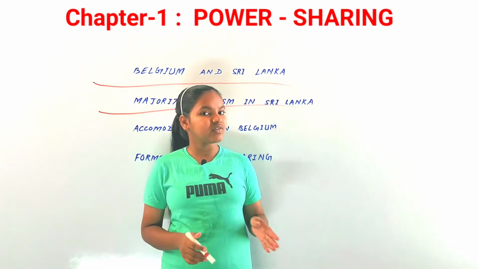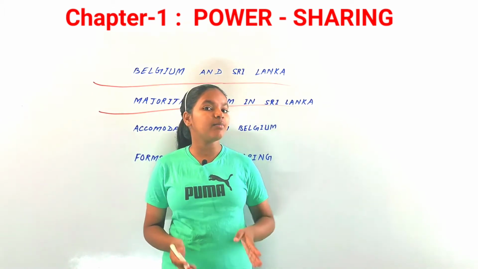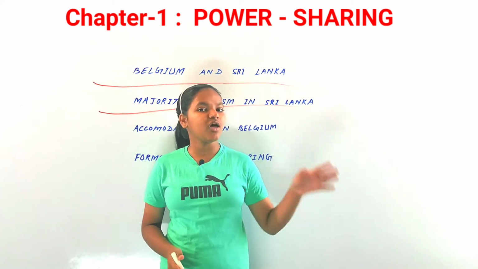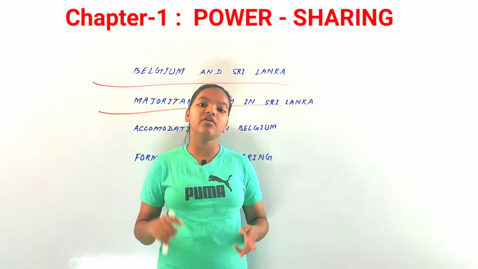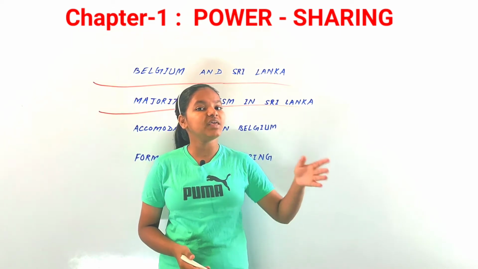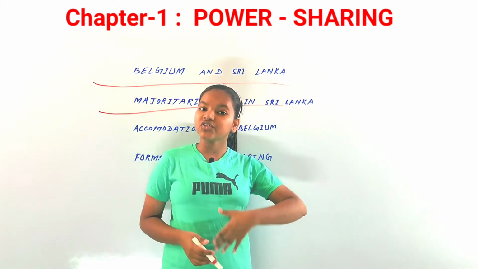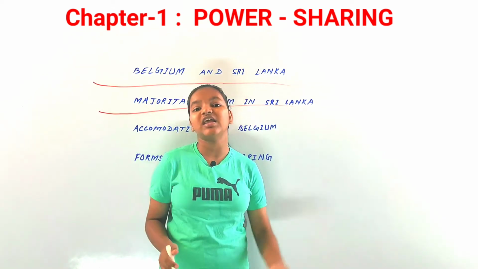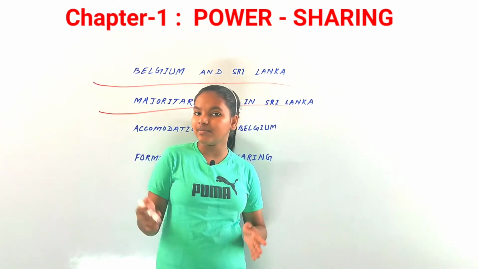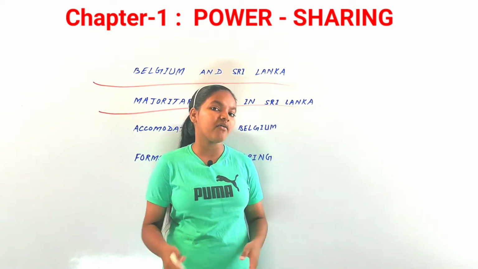In 1956 in Sri Lanka an act was passed according to which Sinhala became the one and only official language of Sri Lanka. That led to conflict with Tamil speaking people, because now their culture and language were being erased, declined, not promoted, being suppressed. The Sinhala speakers were dominating the country, even through elections, due to majoritarianism, as they were in the majority, and that's why they had more and more power in Sri Lanka.